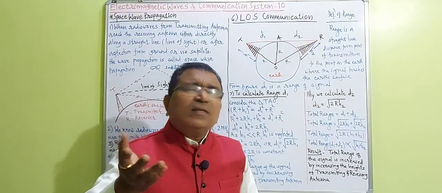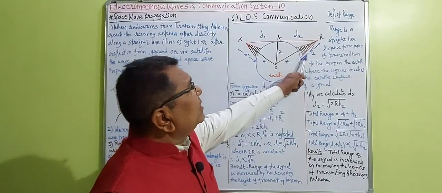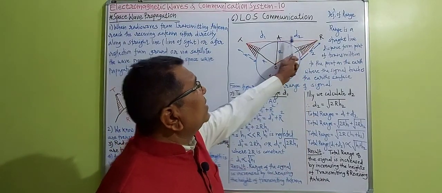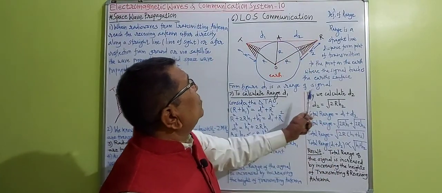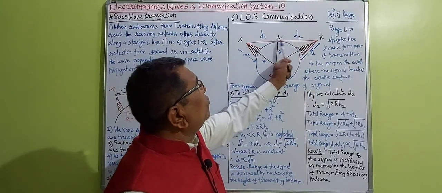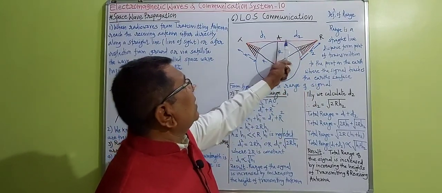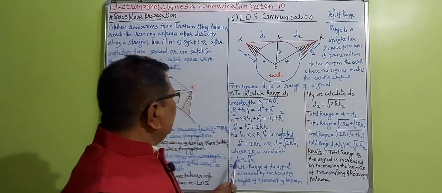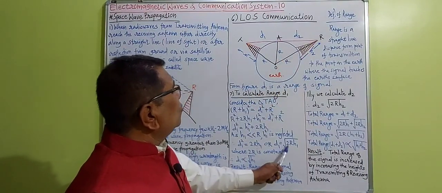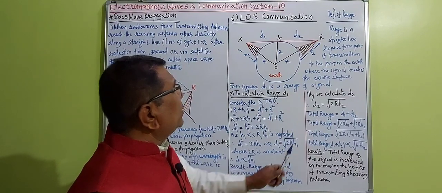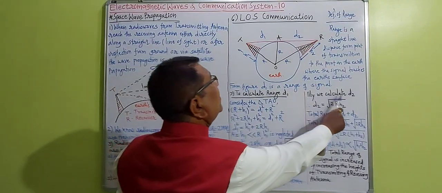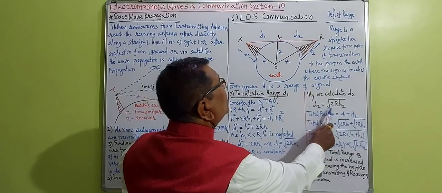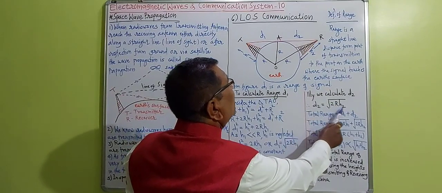Then I have taken another receiving antenna here, which is at a distance D2. Similarly we calculate D2 from triangle OAR. Just like D1 is square root of 2R H1, D2 is equal to square root of 2R H2.